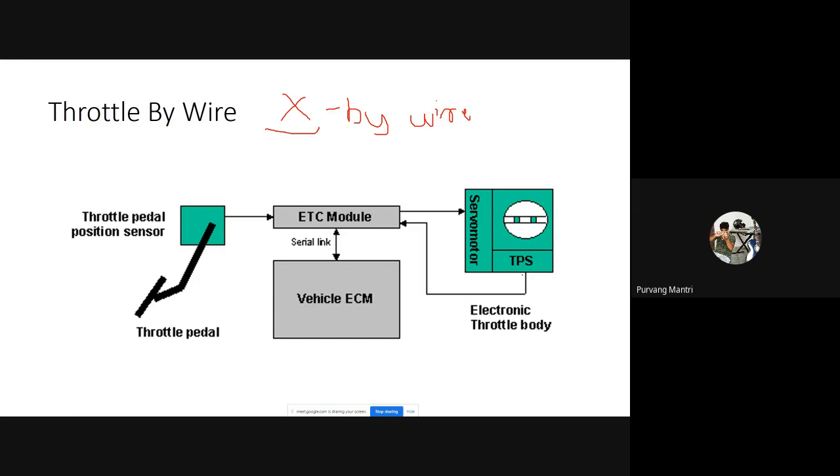With this TPS sensor, the throttle position sensor, the ECU compares the data of the actual throttle position and the input given, and based on the difference, it corrects the position of the throttle. It is a necessity to have a feedback loop in every system, so that if the output is not as desired as the input, it can be corrected. For that correction, we need a feedback loop.